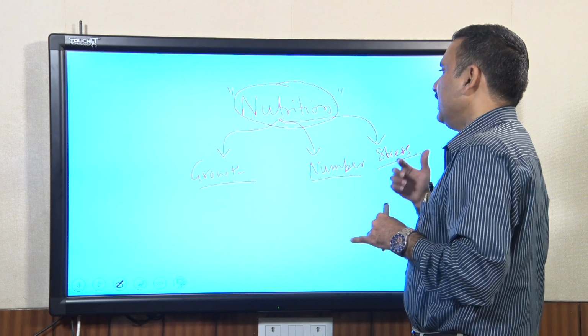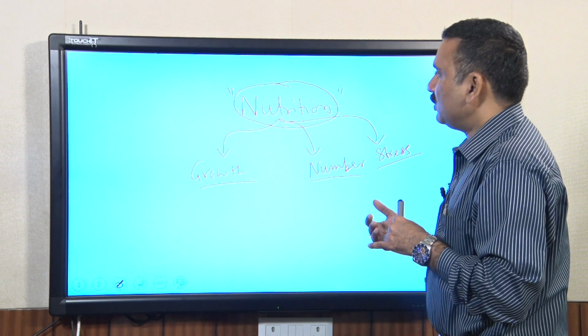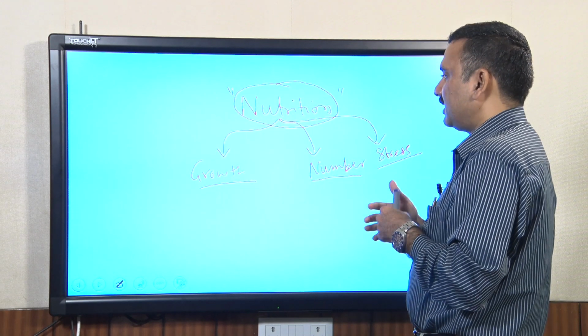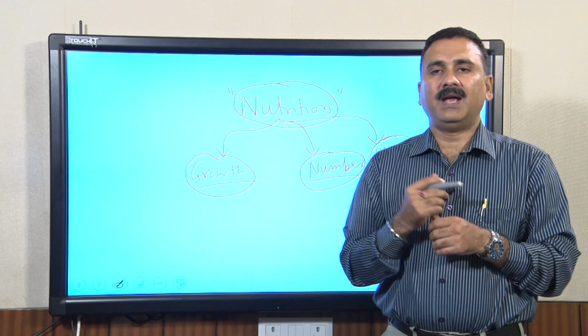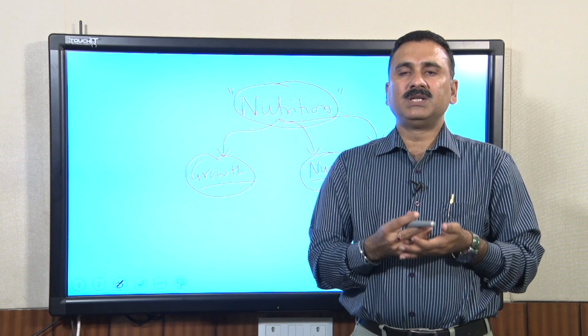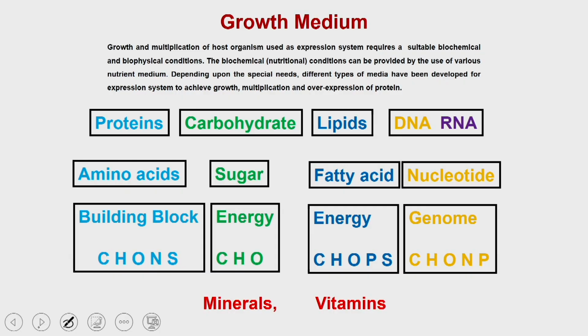Because of that, the nutrition or the media which you prepare to provide nutrition to a particular organism, so that they will grow, increase their number, and be able to withstand the different environmental as well as biotic stresses, is very different. And the nutrient you use has to be provided in the form which the organism is going to accept. So, let us see what are the different nutrition which you have to provide.